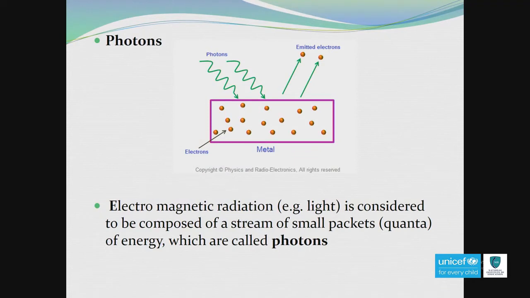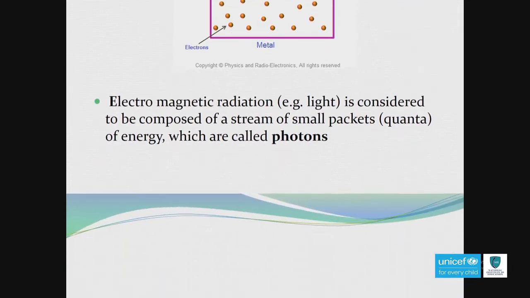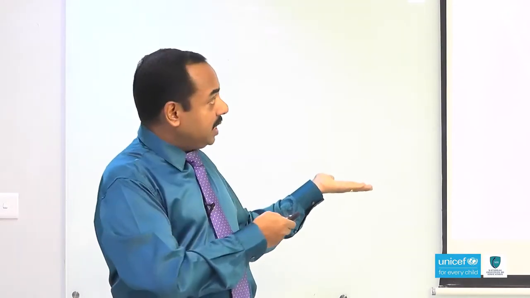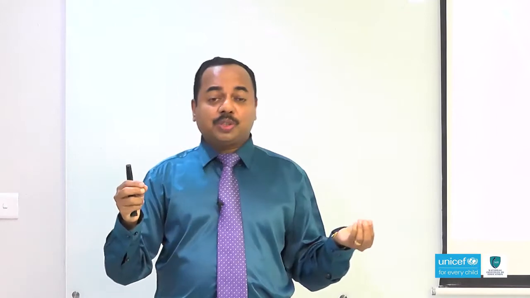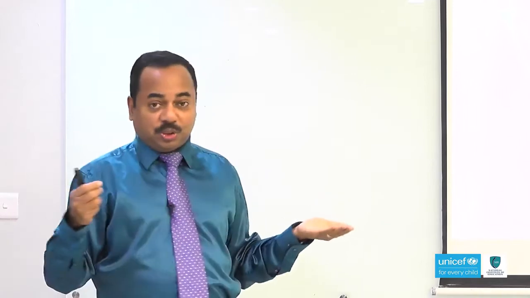What are the properties of a photon? What is the speed of the photon? Since electromagnetic radiation consists of photons, the speed of the photon is the same as the speed of light, that means the speed of electromagnetic radiation. What is the mass? It has no mass. How about the charge? The photon has no charge. So the nature of a photon: electromagnetic radiation consists of small packets of energy, the speed of the photon is 3 × 10^8 m/s, no mass, no charge.